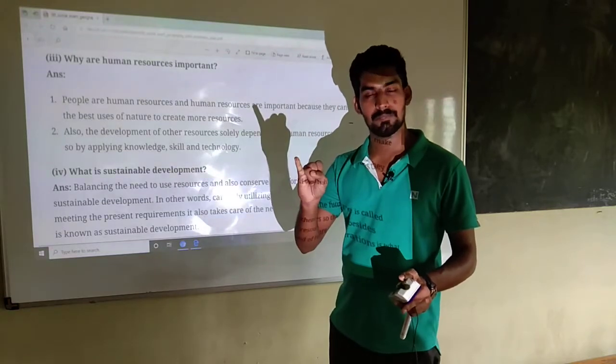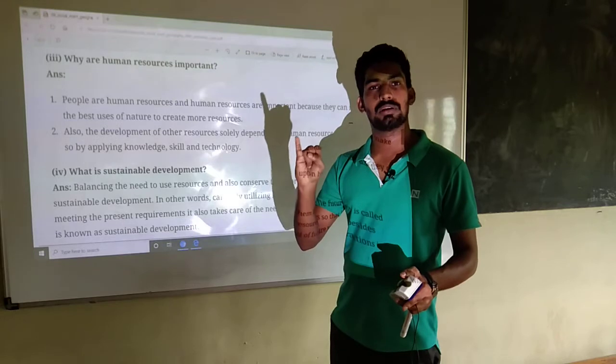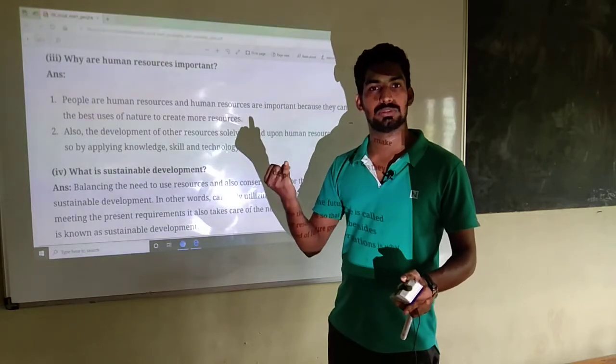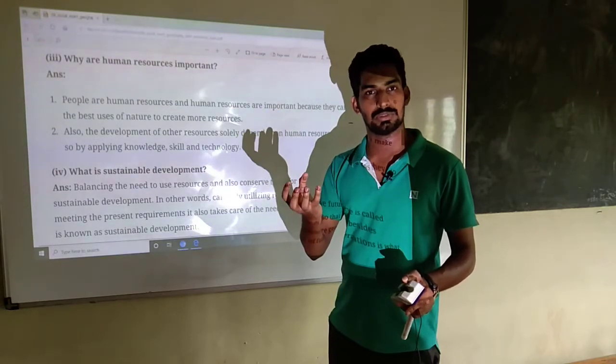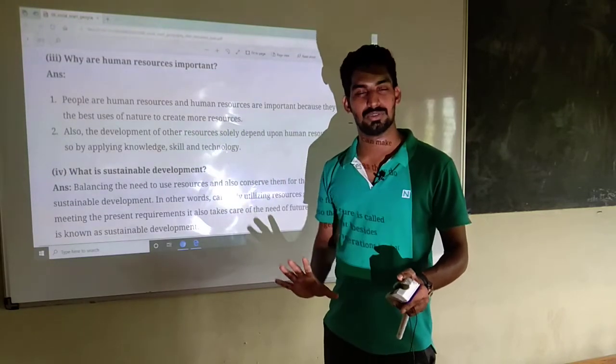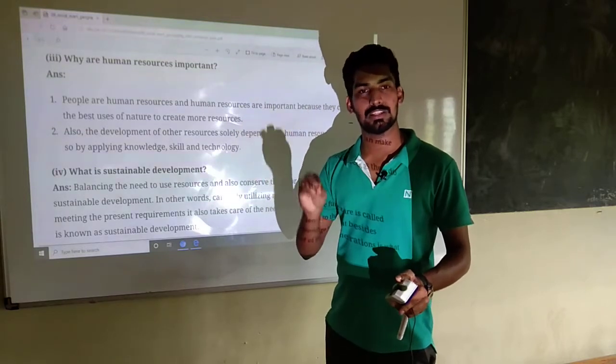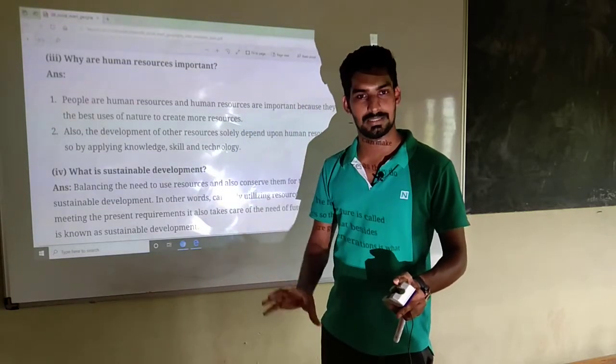First point, human resource is important because human resource can use the natural resource and convert natural resource into other forms of resource. So they can ensure the best form of utilization.